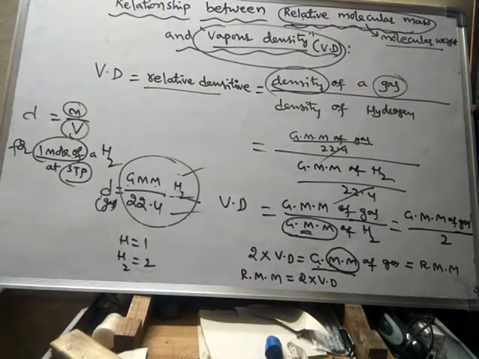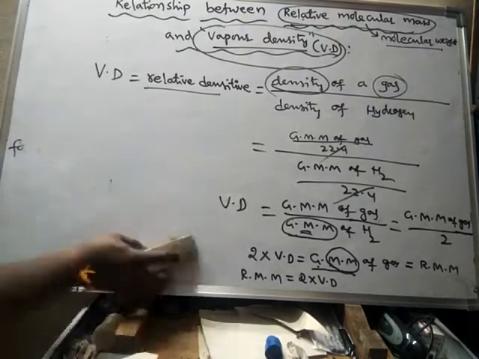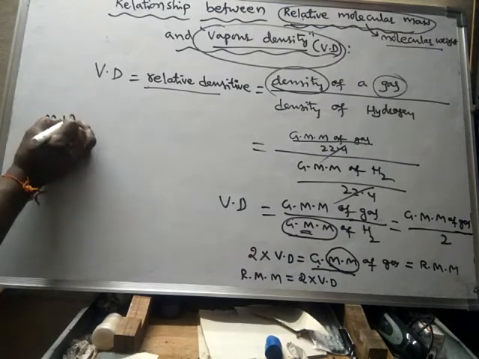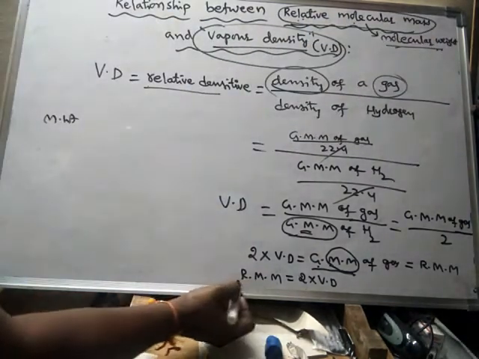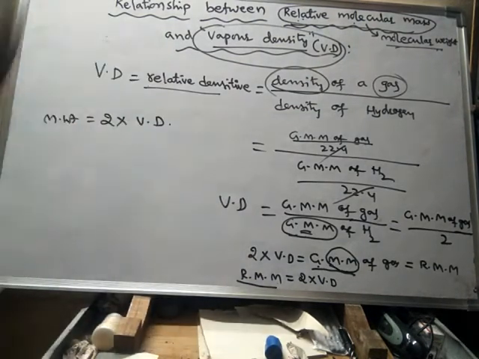So like this, the vapor density and relative molecular mass are related to each other. Or else simply we write it like this: molecular weight, because molecular weight is related to molecular mass. So molecular weight is equal to 2 times its vapor density.